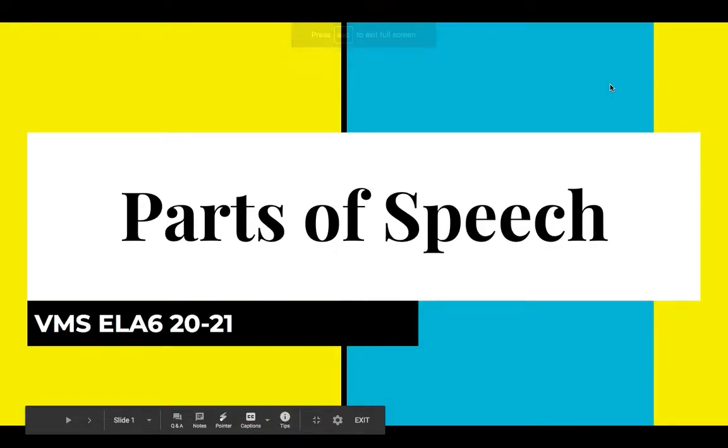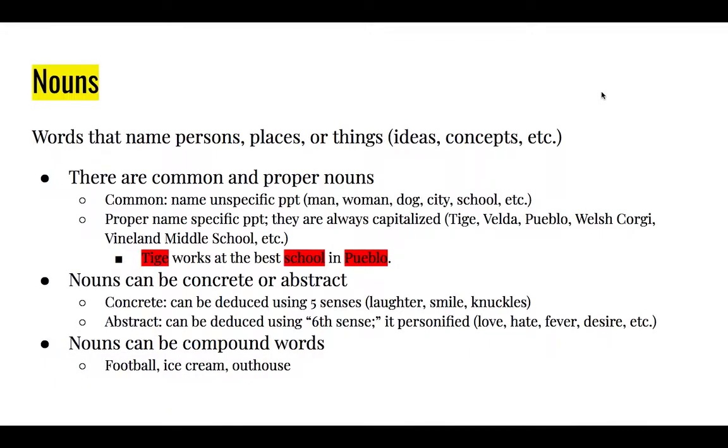Parts of speech, VMS CLA 6, 2021. Nouns. Nouns are words that name persons, places, or things, ideas, concepts, etc. They're common and proper nouns. Remember, the common nouns name unspecific person, place, or things. That's what the PPT stands for. Like man, woman, dog, city, school, etc.